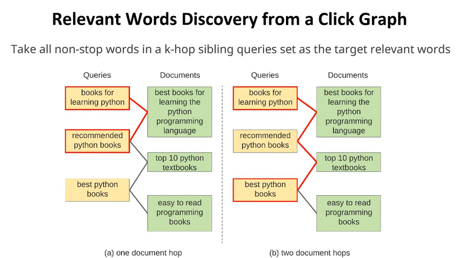We utilize the click graph to discover relevant words for a query, also to find other queries to recommend. In Figure A, the highlighted queries form a one-hop sibling set, and the target relevant words for both queries are books, learning, Python, and recommended. Similarly, in Figure B, all three queries form a two-hop sibling set, and the target relevant words are all the non-stop words.